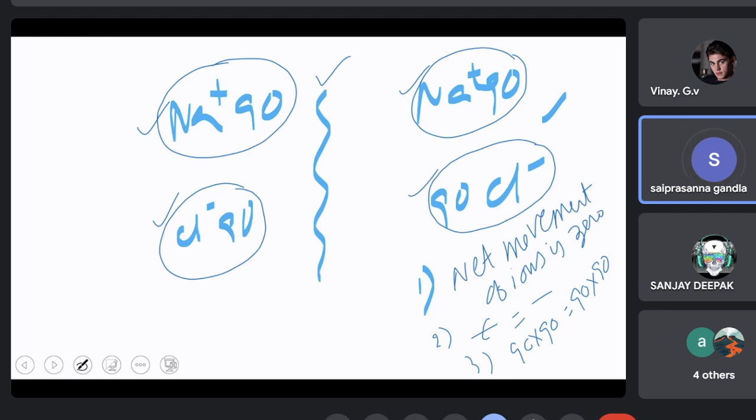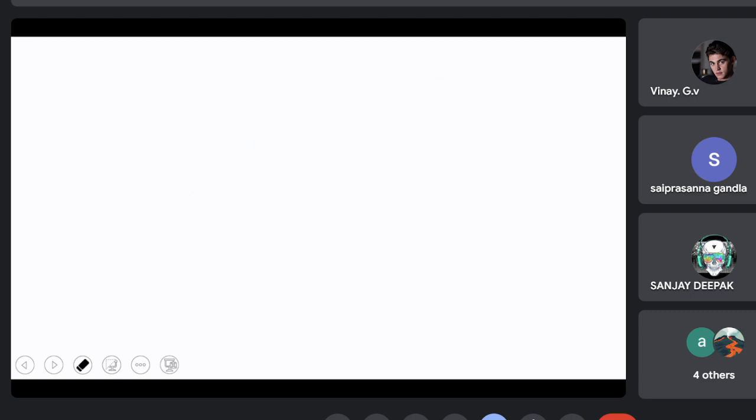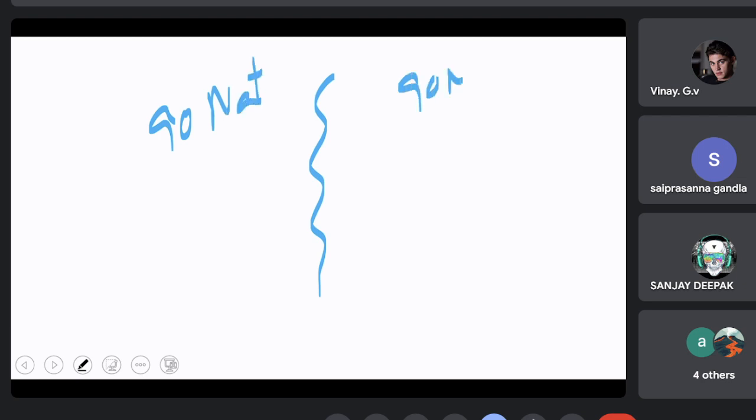Okay, then. Let me come back again to this particular thing. Here, what is this? Plasma membrane. 90 sodium ions on one side, 90 sodium ions on the other side. What about the other one? 90 chloride ions on one side, 30 chloride ions on the other side.